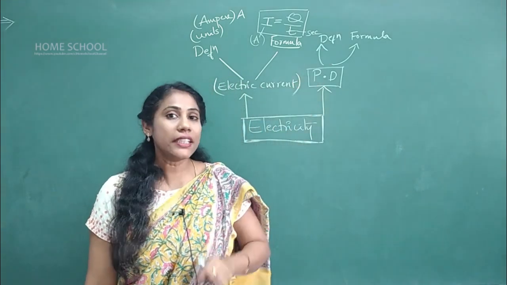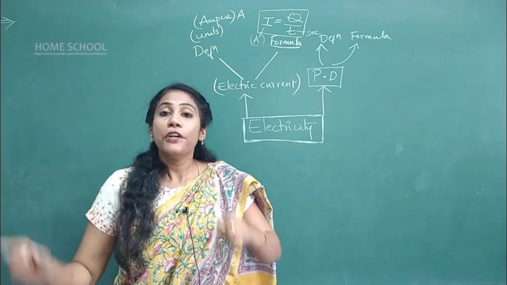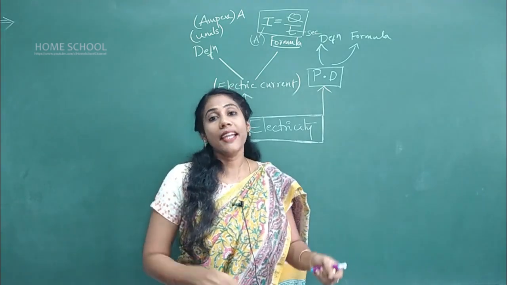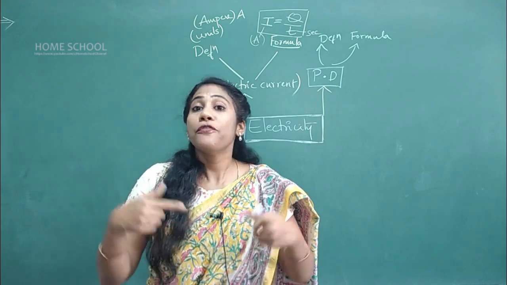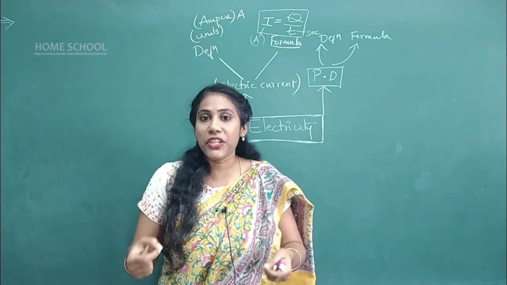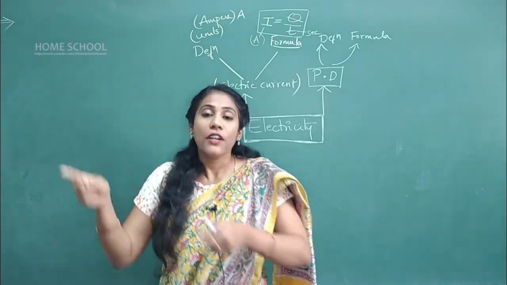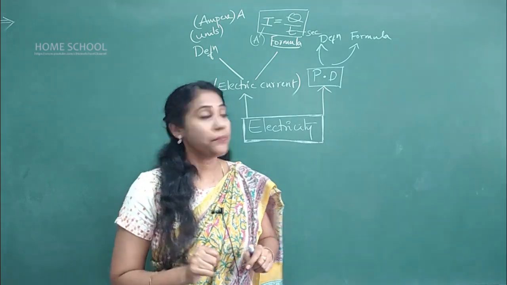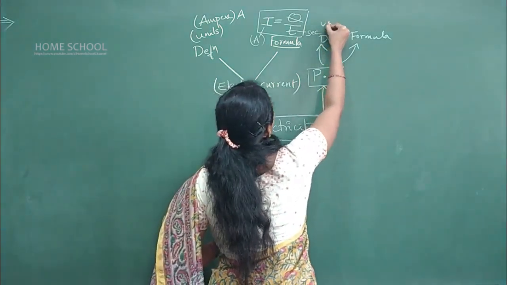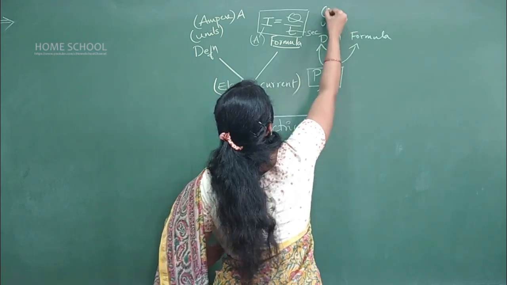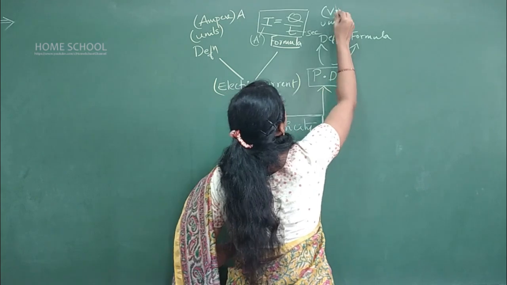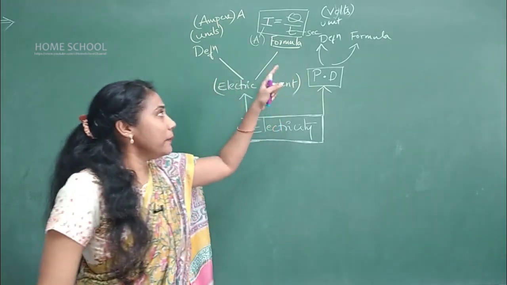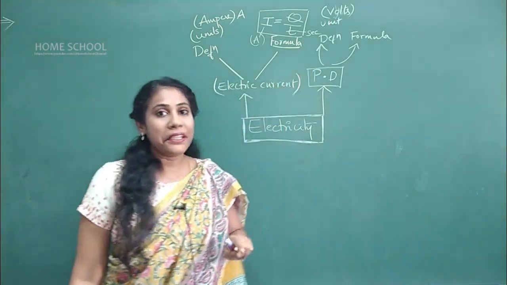It is work done. The amount of work done for moving a unit charge, or 1 coulomb of charge, from one point to another point is called potential difference. And again, units are very important here. What is the unit of potential difference? It is volt. So V, normally we represent the symbol as capital V, isn't it?